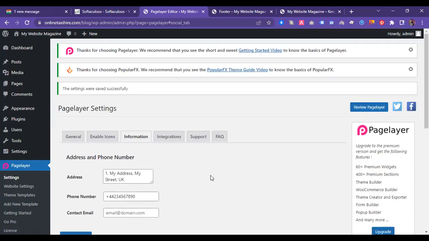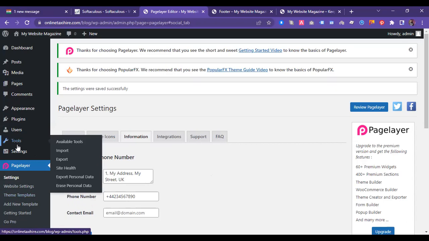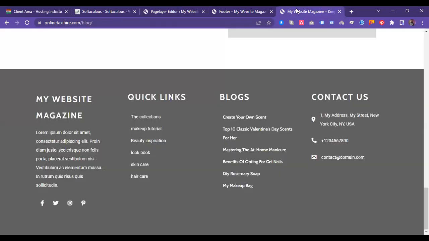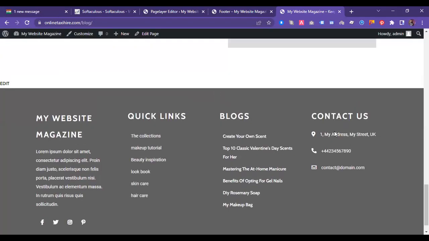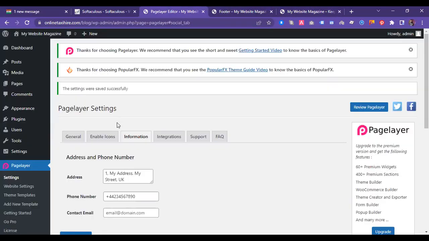WordPress is really very easy, wonderful, and amazing. And once you understand each and every point from here, you will enjoy site making tricks. Now, here I am going to refresh it, and you can see that this address is changed. So, WordPress is really very easy. Let me introduce you to some options so that when I explain each and every section, you can easily understand.